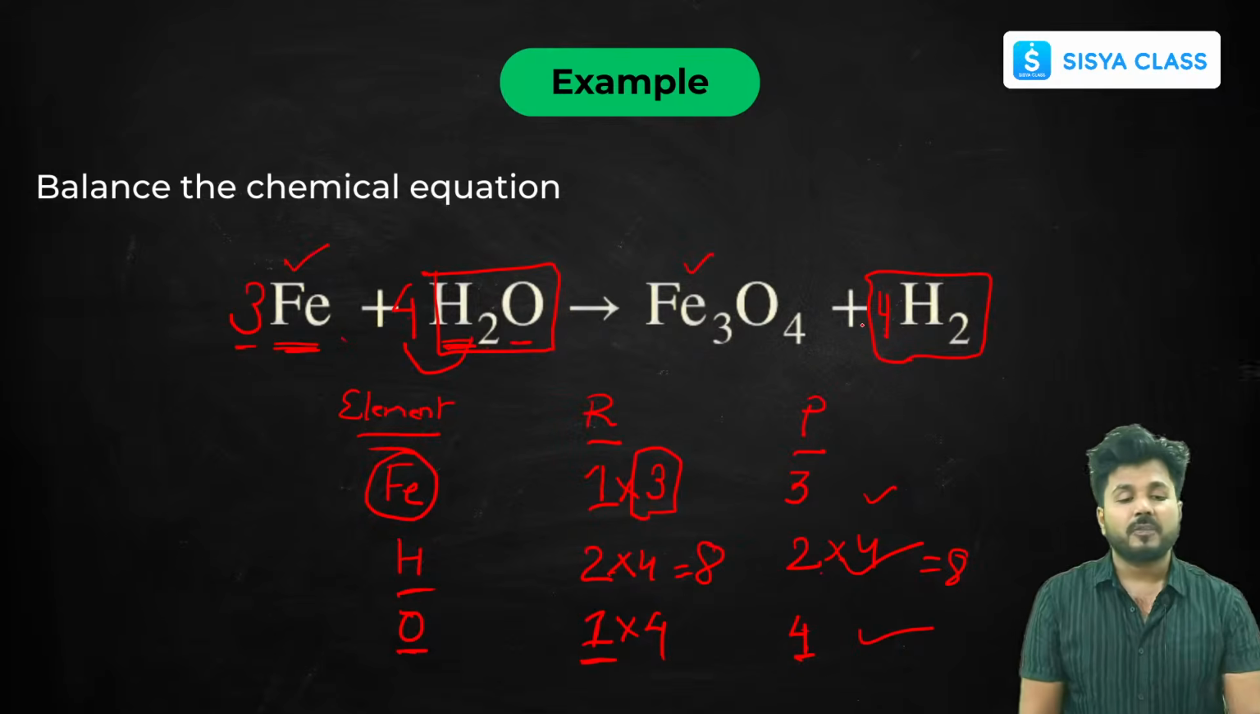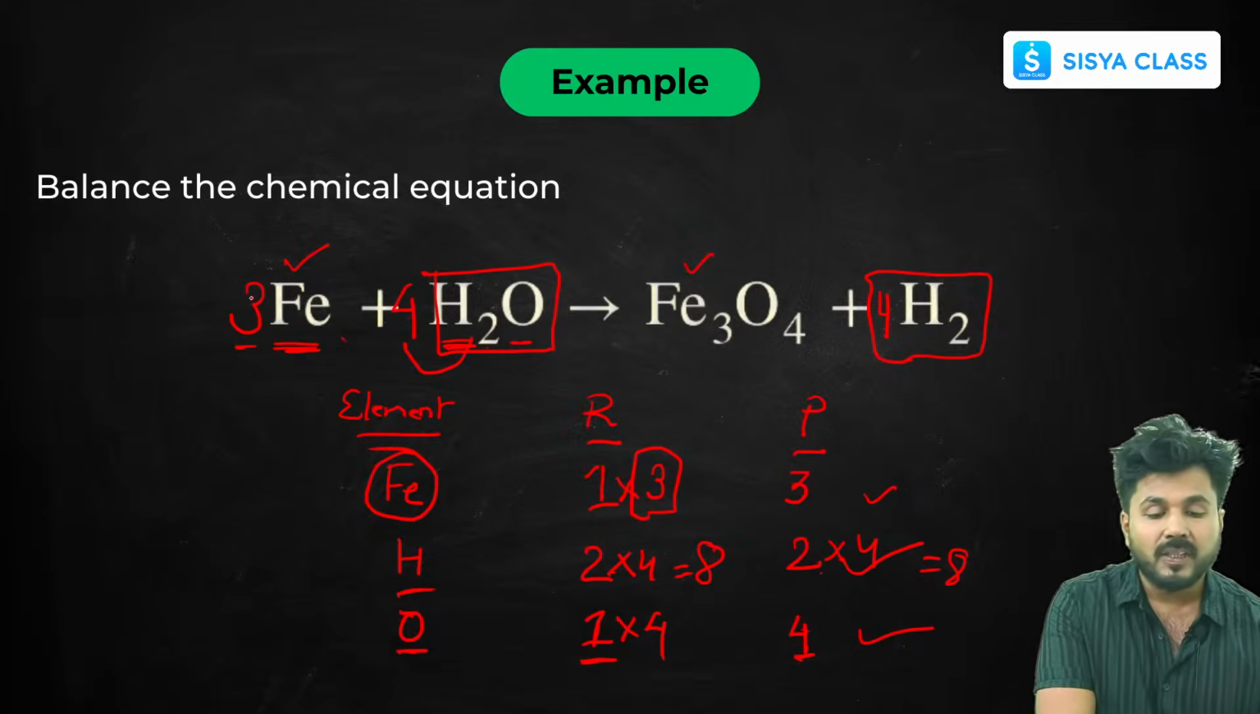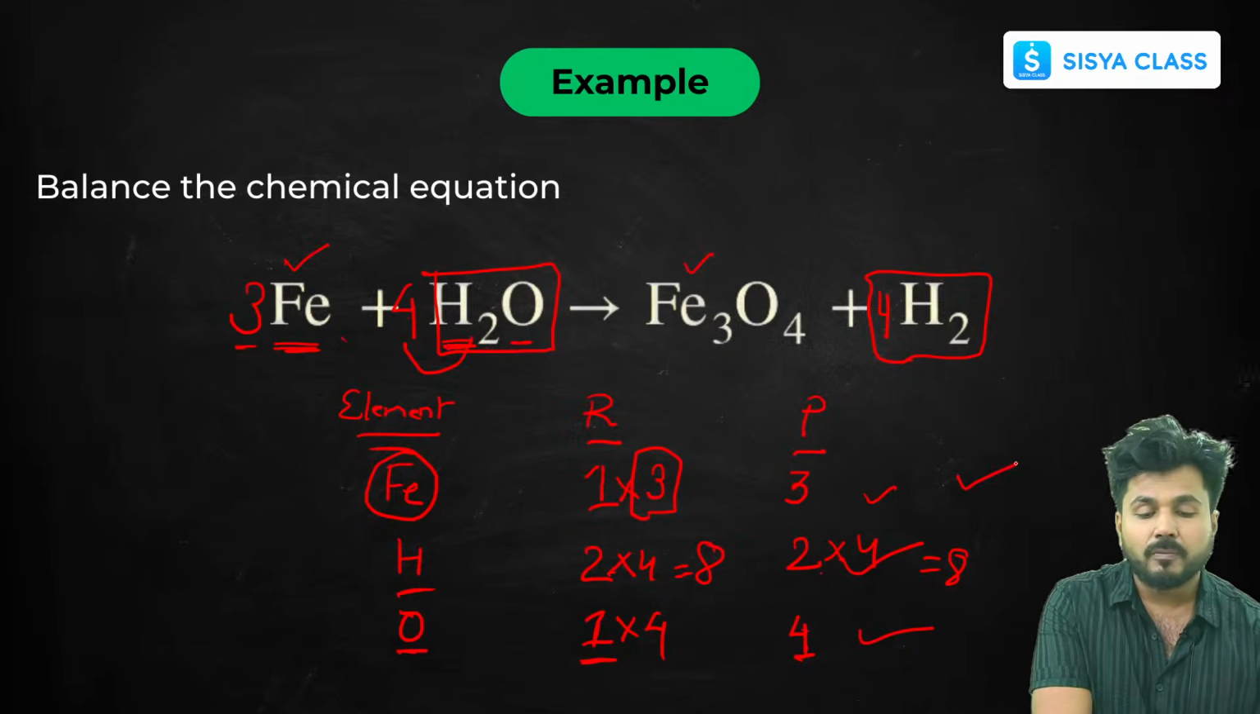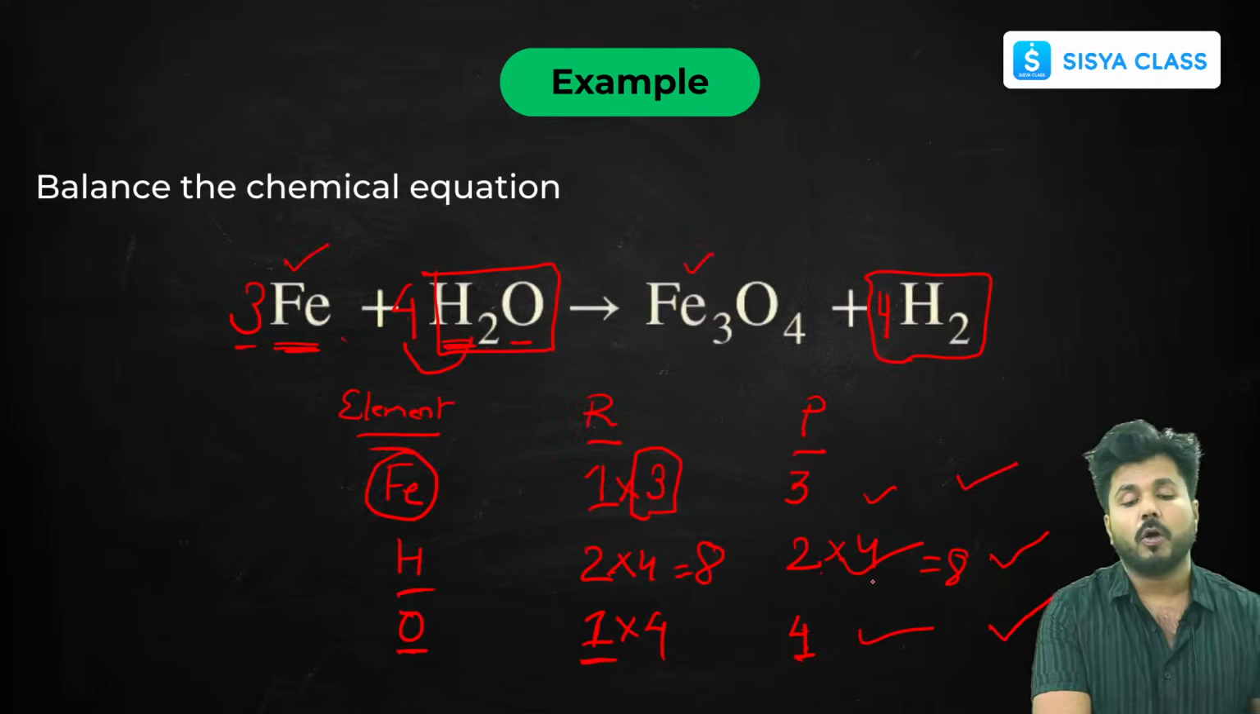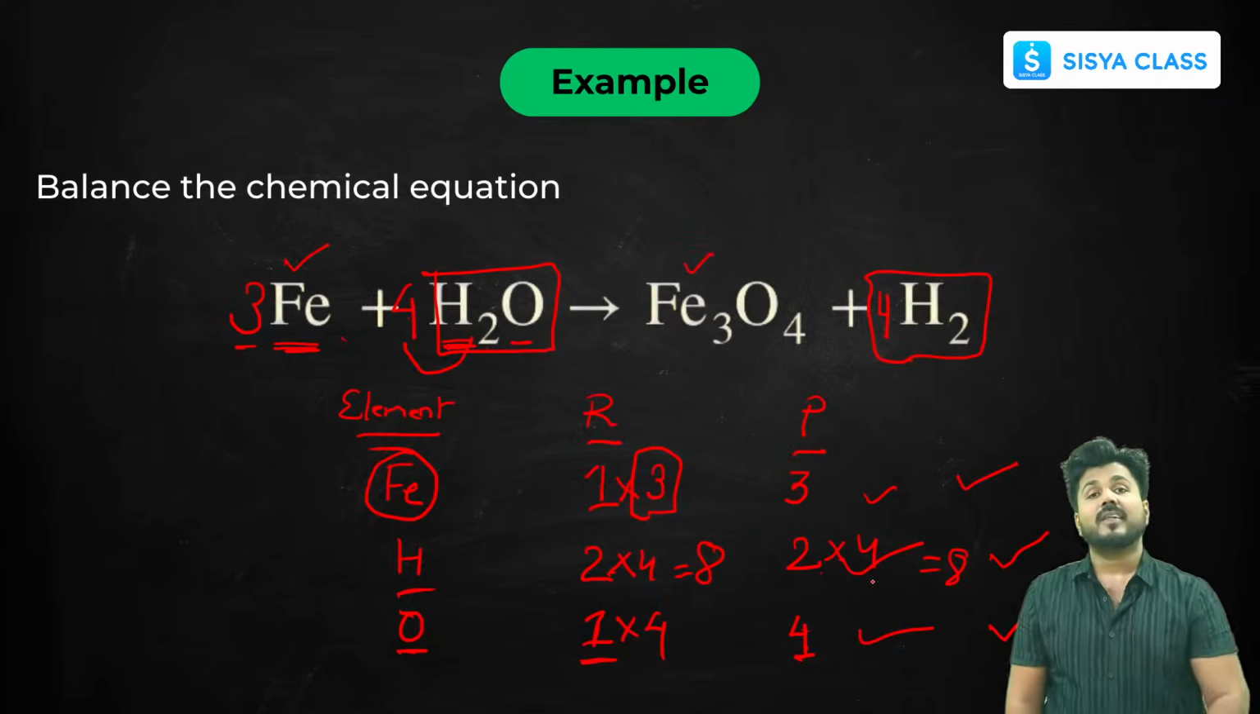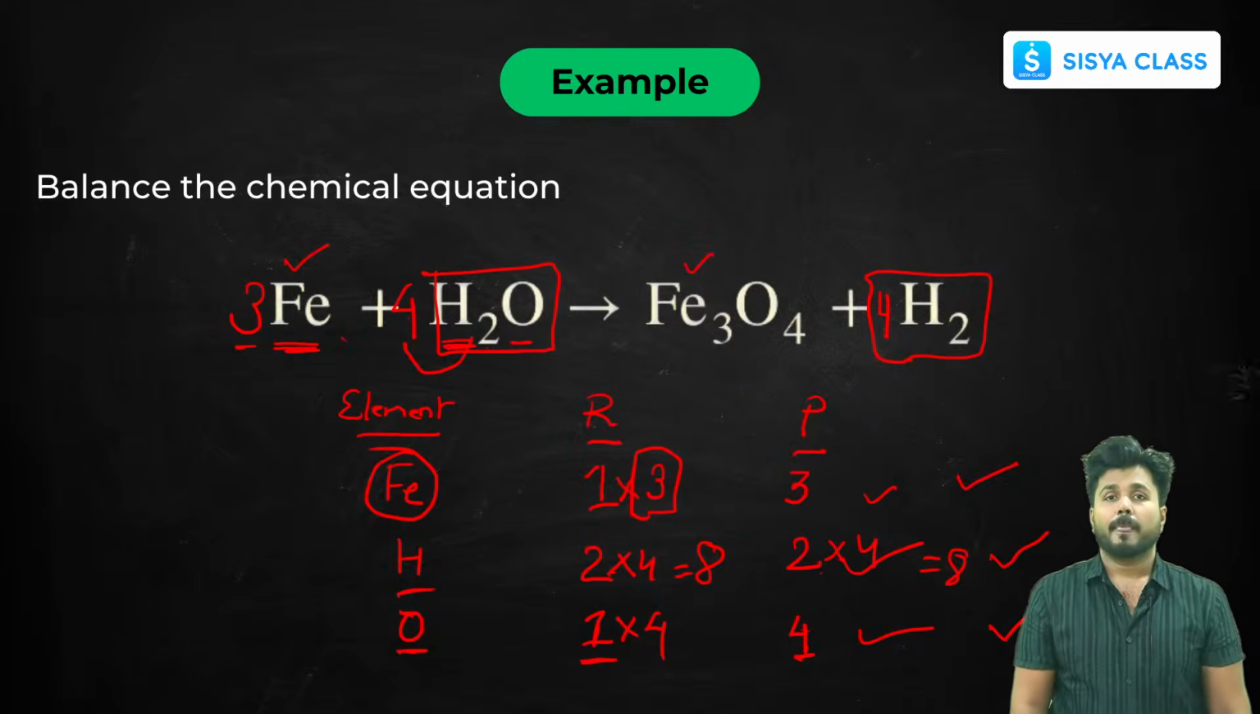Okay, so now observe this reaction. Now you can see there are 3 atoms of iron on both sides. There are 8 atoms of hydrogen on both sides. There are 4 atoms of oxygen on both sides. So now this reaction is balanced. Okay, I hope this reaction is clear to all of you.